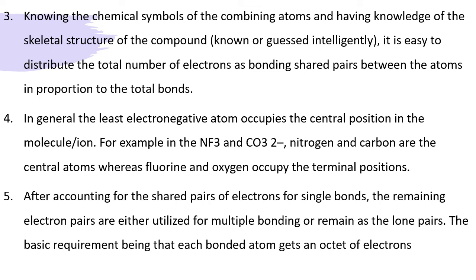Suddenly they will not go for a double or triple bond. First a single bond is formed, which is the basic requirement for the attachment. Then, depending upon the number of extra electrons available from both sides, they prefer to go for a multiple bond. Otherwise, they remain as lone pairs, which are not participating in the bond. The electron pair participating in the bond is a bond pair. Electrons not participating in the bond are called lone pairs.